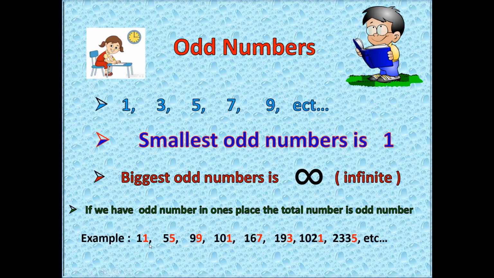So in 11, the digit in the ones place is 1. So that 1 is the odd number. See here, the 1 is the odd number, so that it is the odd number. Now see here also, all the numbers should be in the odd number.